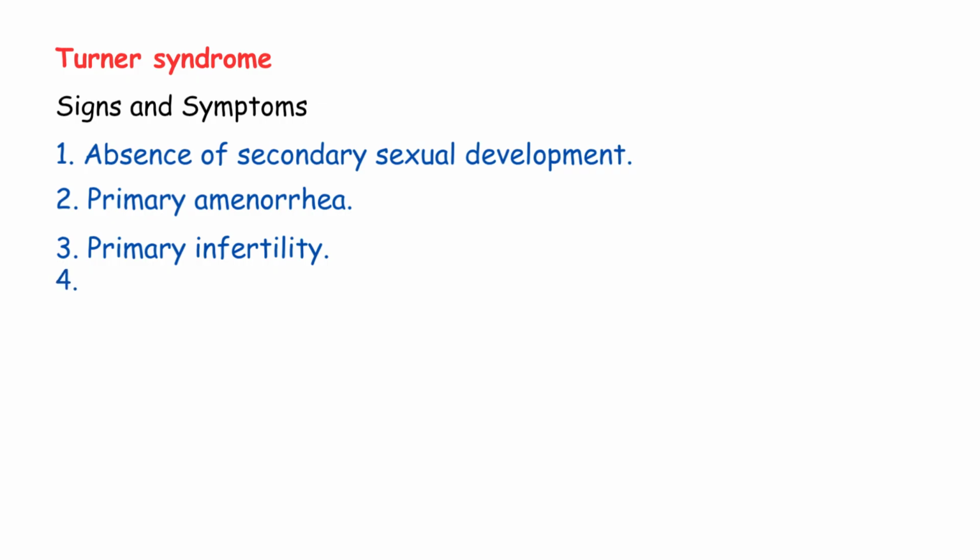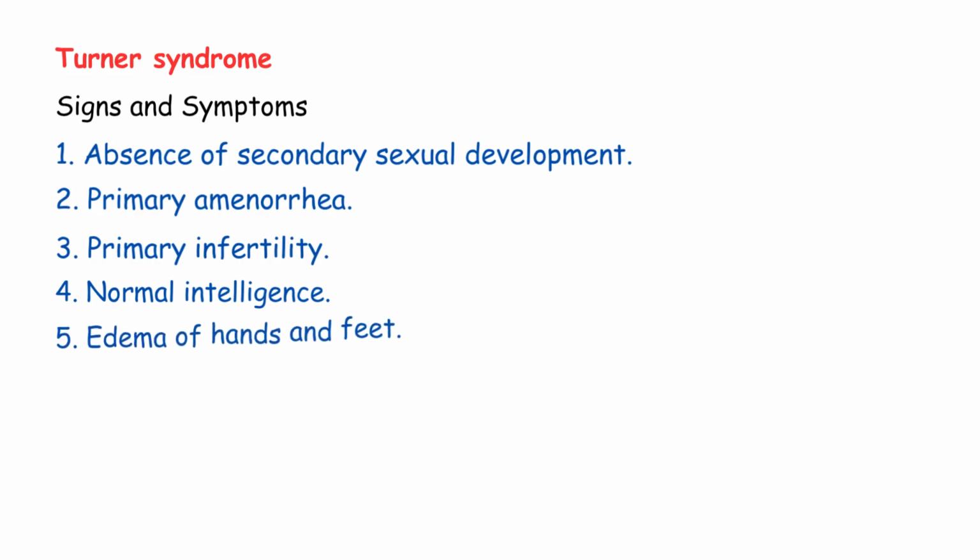Fourth, normal intelligence. This is important. Unlike some other chromosomal disorders, these girls have completely normal IQ. They can study, work, live independently. Fifth, edema of hands and feet. You might see swelling in the hands and feet, especially in newborns. This is due to lymphatic problems. Sixth, webbed neck. This is a classic finding.